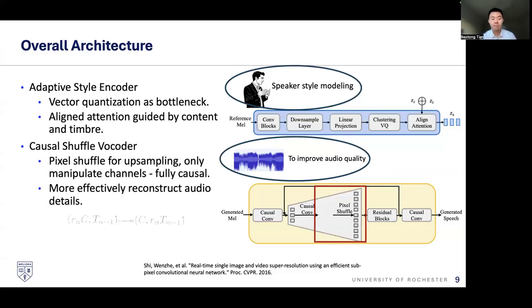Mathematically, we have a matrix R^(nC by T/n), where C is the channel dimension and T/n is the time dimension. We're upsampling n times, so we have the n here. Normally, pixel shuffle turns the matrix of R^(nC by T/n) into C by n times T/n. So it will more effectively reconstruct audio details because we're not adding or deleting any information.